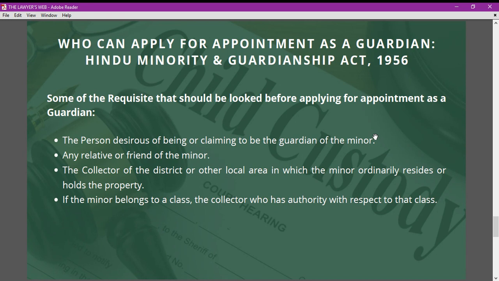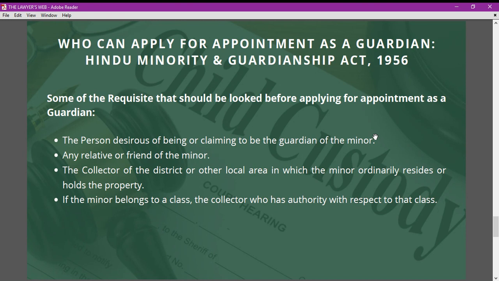After that, the second point: any relative and friend of the minor, any close relative and far relative and friend who is entitled to apply for the appointment as a guardian under Hindu Minority and Guardianship Act. And after that, the collector of the district or the other local area where the minor resides or where the minor holds property, the collector there can apply for the appointment as a guardian under Hindu